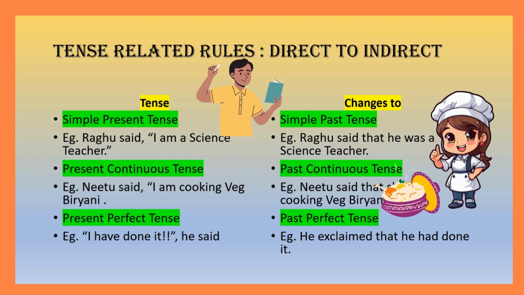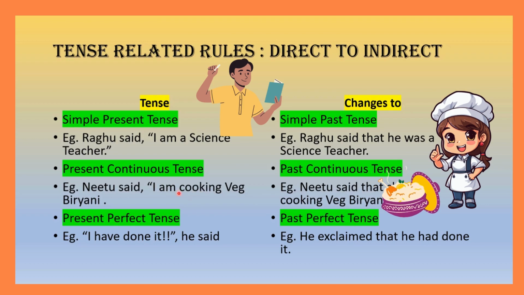Tense has changed. I am. I has changed to he. Am has changed to was. Backshift of one tense, isn't it? Other things remain the same. Now, next one. Present continuous tense changes to past continuous tense. Neetu said, I am cooking veg biryani. Neetu said that she was cooking veg biryani.